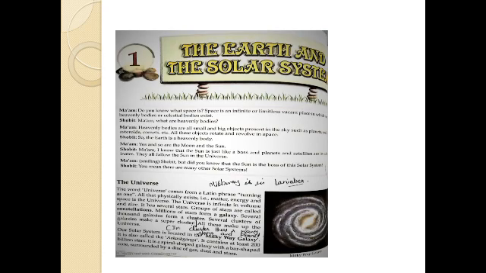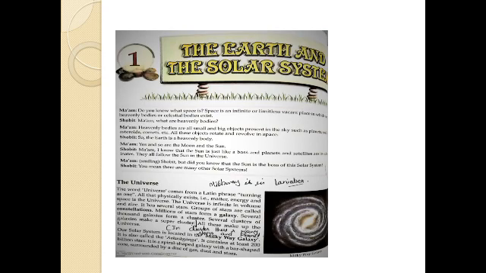So millions of stars form a galaxy, and when several thousand galaxies come together, they form a cluster, and several clusters of galaxies form a supercluster. That means when many galaxies come together, they form a cluster, and when many clusters of galaxies come together, they form a supercluster, and all these make up the universe.